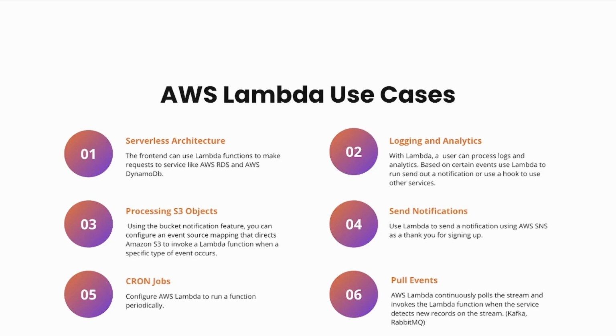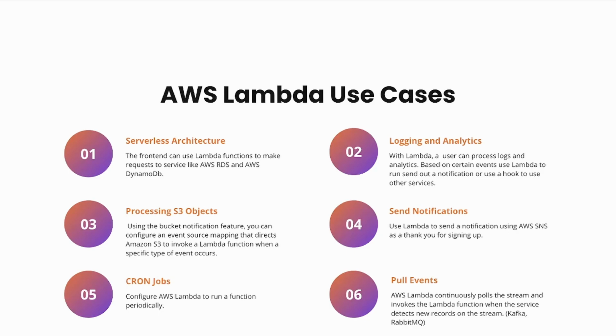All you have to do is worry about coding and connecting to whatever other service we want to connect our Lambda functions to. So if you want to connect it to AWS RDS, which is the relational database for AWS, we can do that. If you want to connect it to DynamoDB, we can do that. We can create these functions in the cloud, and we can either call them manually or set them up to listen for certain events.